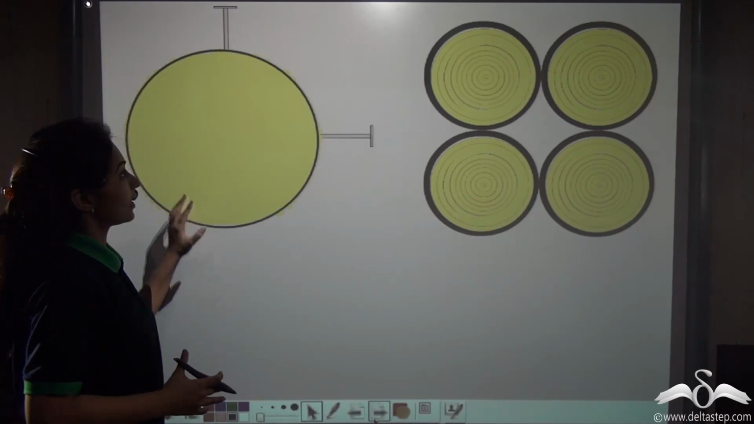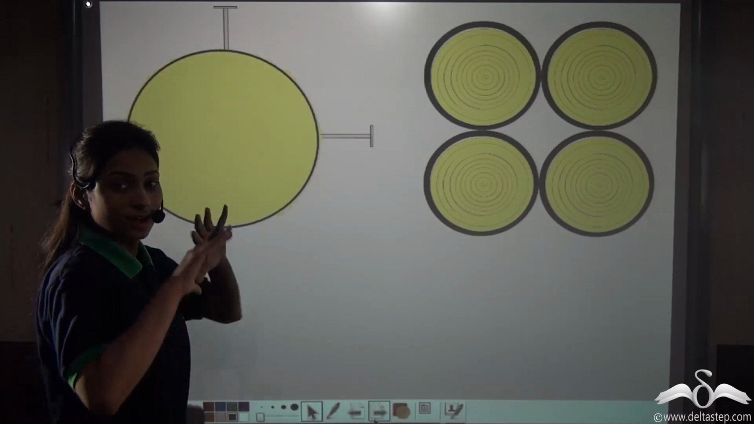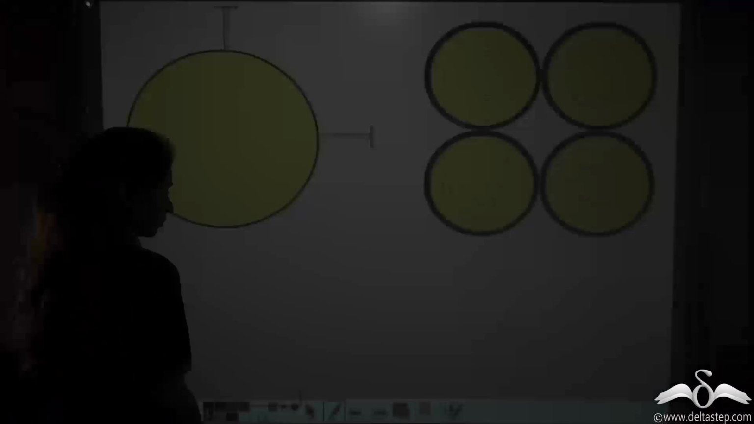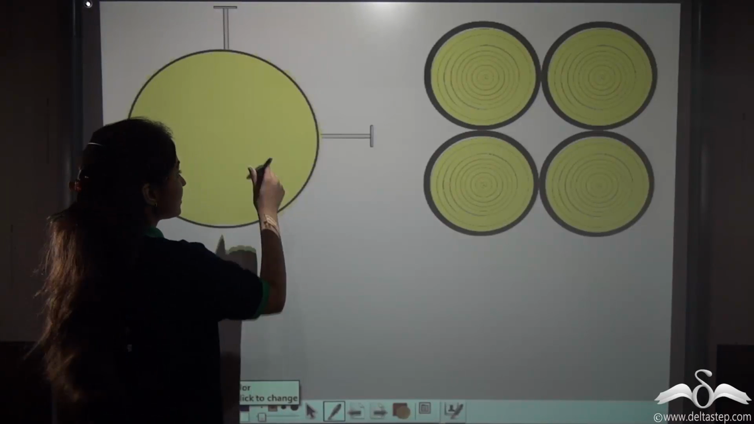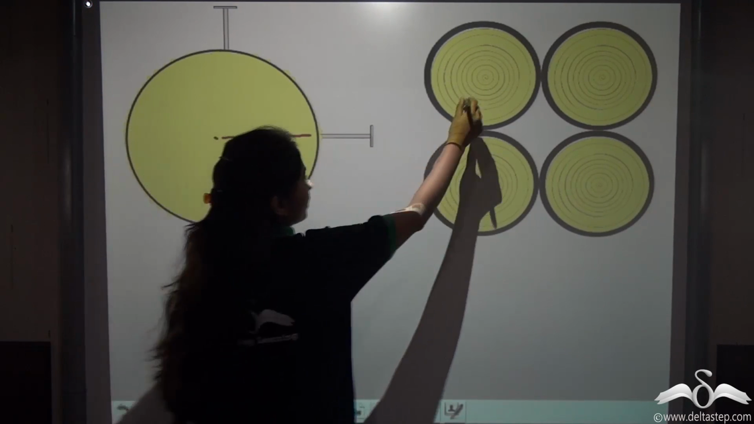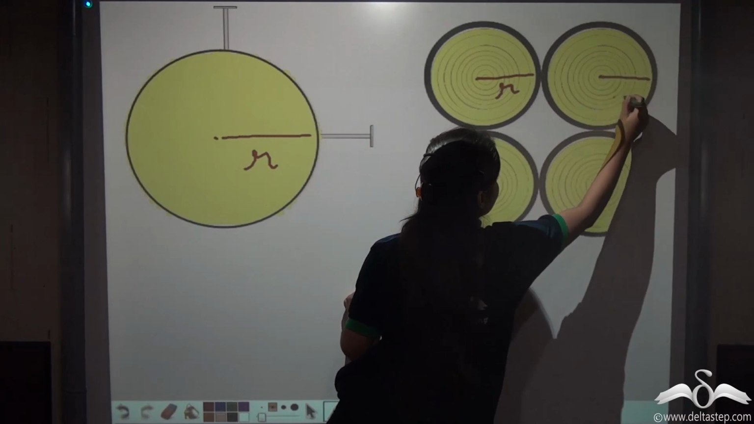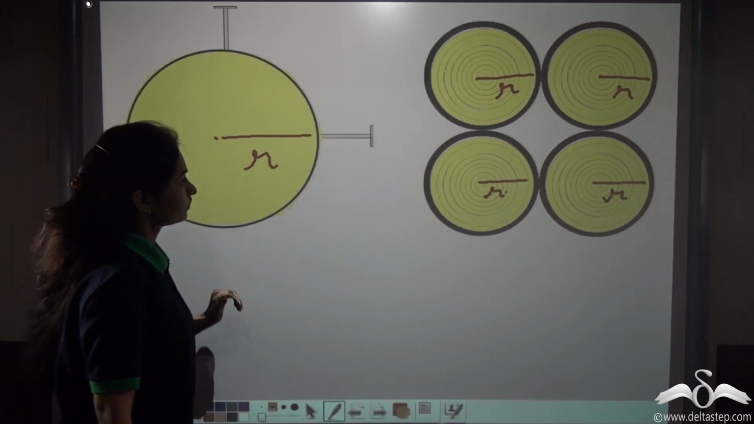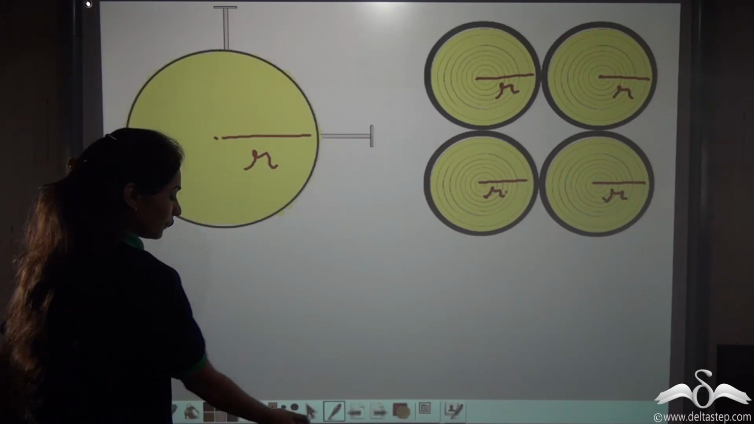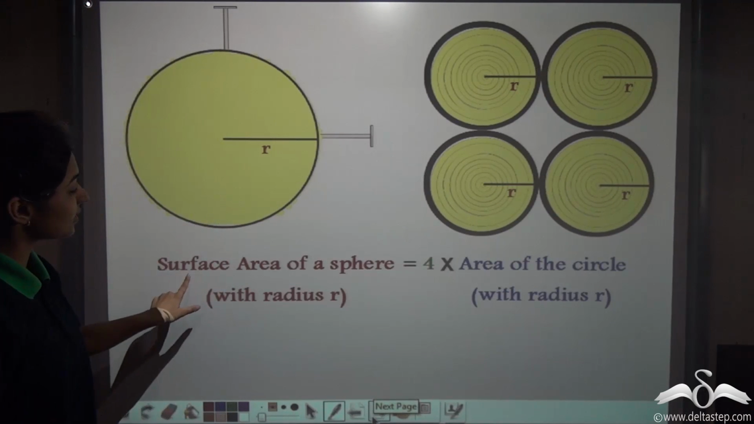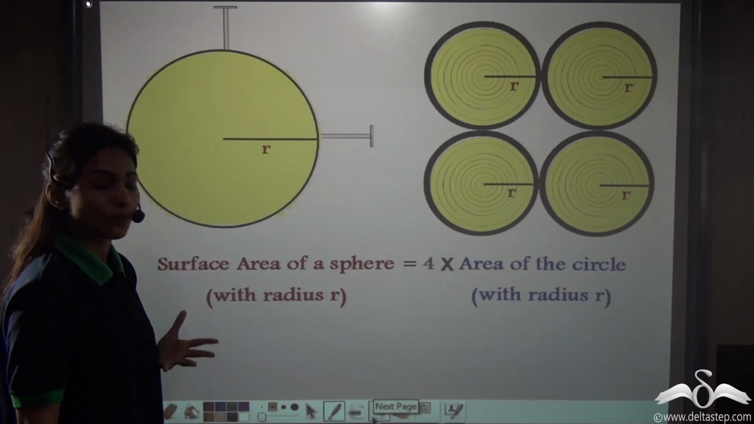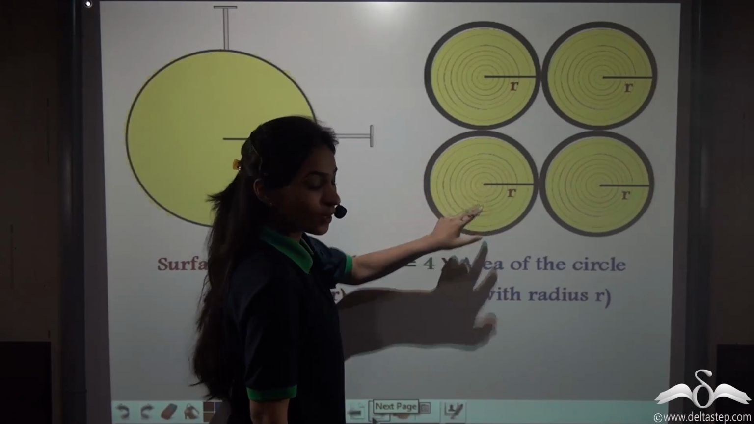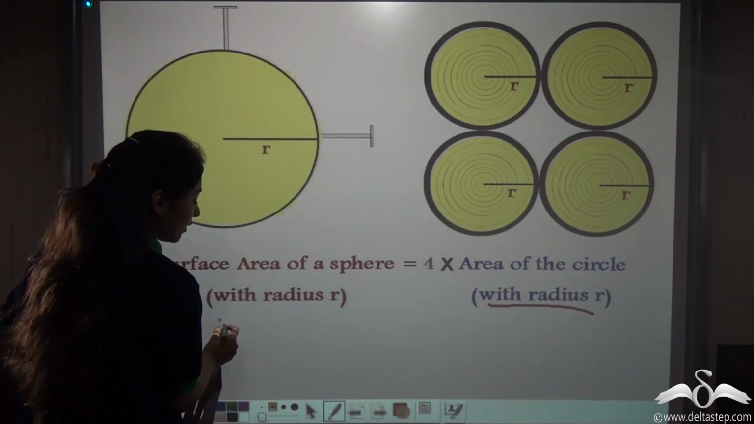So what can I say? That the surface of this whole sphere, that is the three-dimensional sphere, is equal to the surfaces of these 4 circles. But the thing is that they are having the same radius. So this should be same. So now we've proved this experiment. So we can say that the surface area of this sphere is actually what? Area of 4 circles. So 4 into area of the circle. And we have mentioned that both have the same radius r.